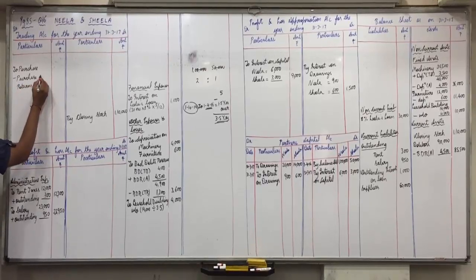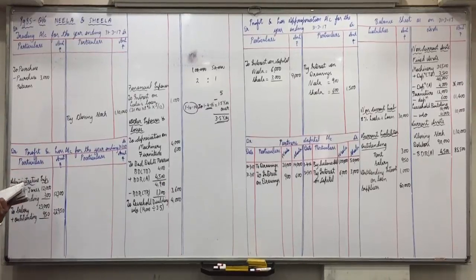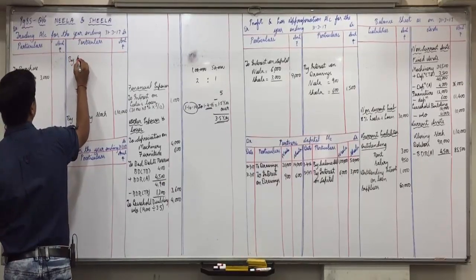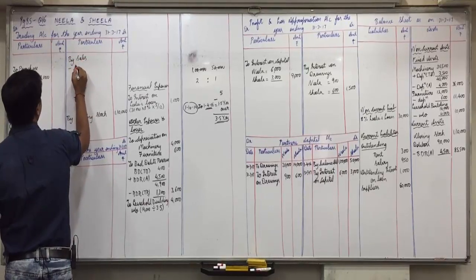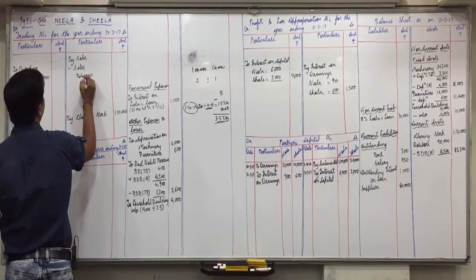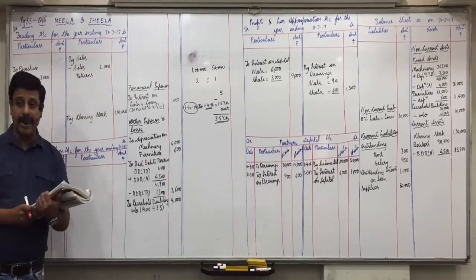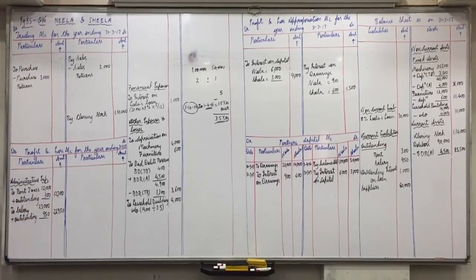Same way, sales is always credit balance, so sales return will be debit balance, opposite. Debit amount 2,000 is sales return, minus from sales. Did you all understand this? Purchase returns is credit amount 3,000 minus from purchases. Sales return is debit amount 2,000 minus from sales. Anyone having any doubts for this? Next.